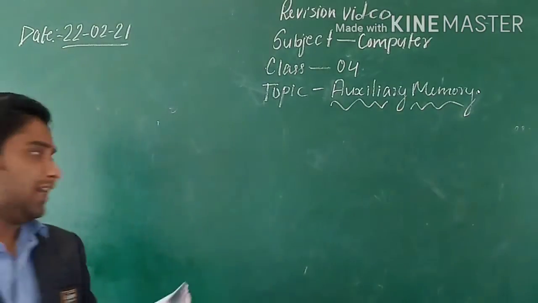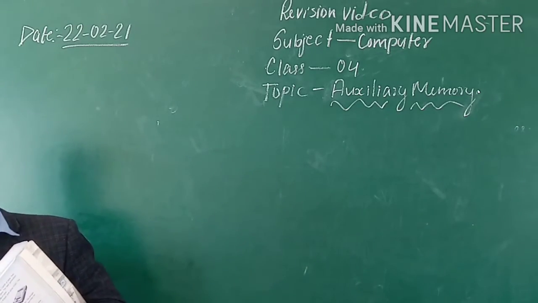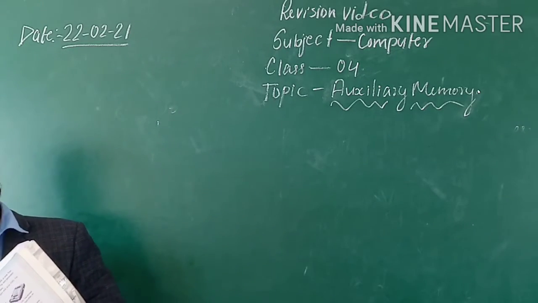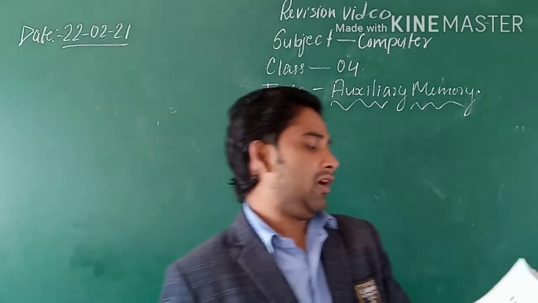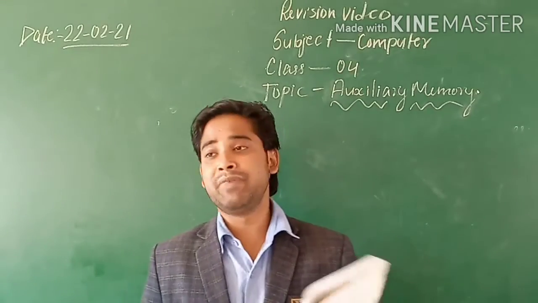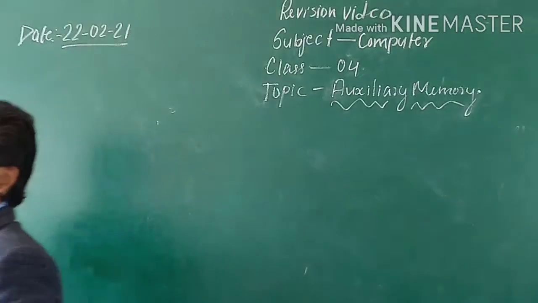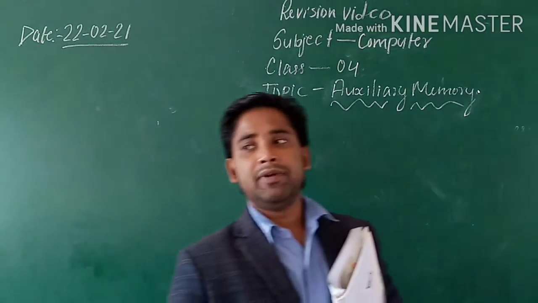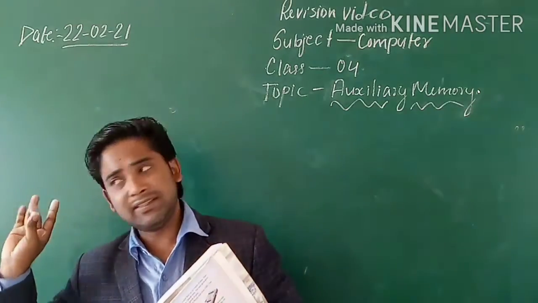So likewise, they are all included in the primary memory and secondary memory, but today we will talk about auxiliary memory. Is that clear? So what is auxiliary memory? Auxiliary storage is all addressable data storage that is not currently in a computer's main memory. So try to understand from this line. Auxiliary memory is not the main memory of a computer system. It is a part of memory. Is that clear? It is not the main memory.